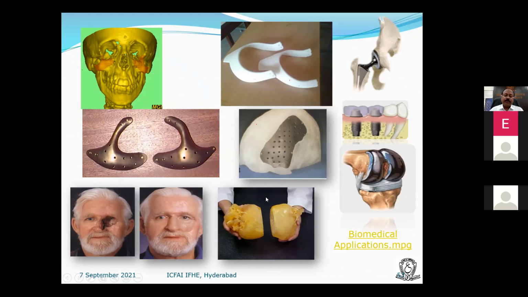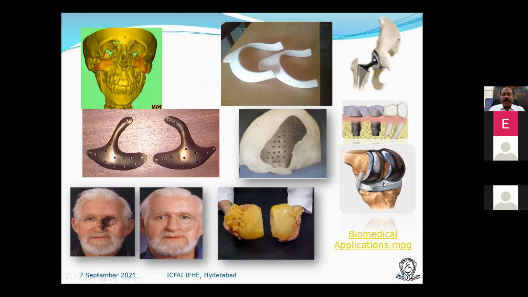Doctors use 3D printing for surgical pre-planning, before going for actual surgery, on a trial basis. And these are all made with titanium, and we can directly implant because titanium is a biocompatible material.